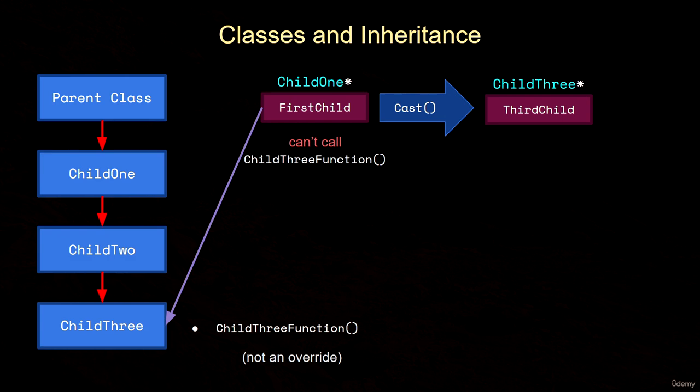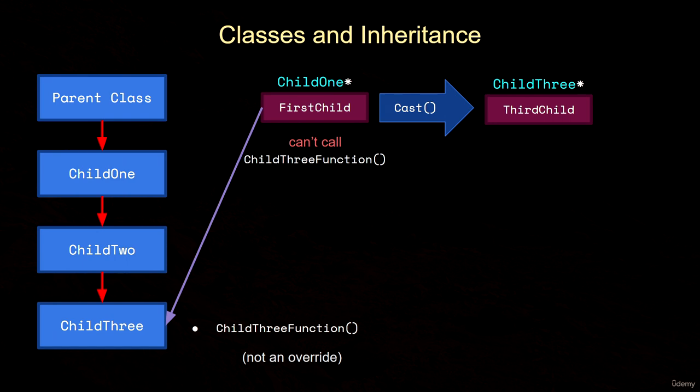This cast happens at runtime, so it requires an ability known as runtime type checking, which means the object itself must be inspected for its actual type. If we're trying to cast this pointer variable to a child3 pointer, the object itself must really be a child3 object. In our case, it is. Now, if it is, the cast will succeed, and the cast function will return a value of type pointer to child3, which we can then store in our new pointer to child3 variable. If the object itself is not actually a child3 object, the cast will fail and return null.